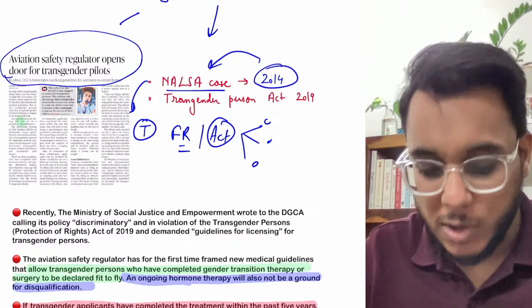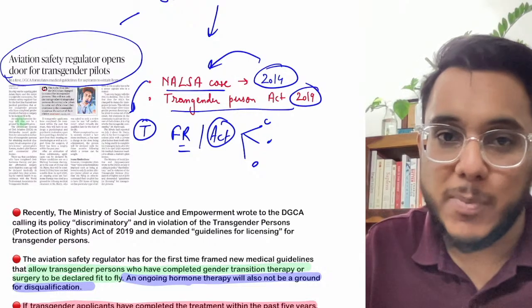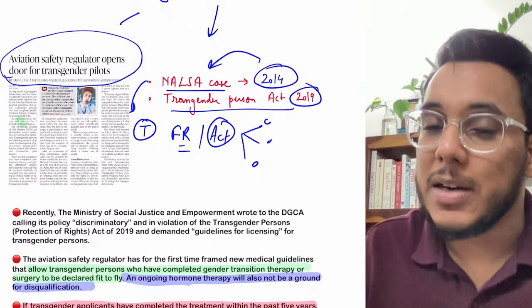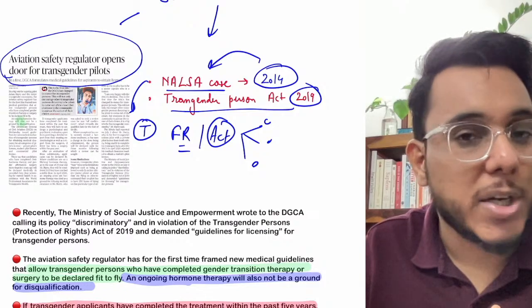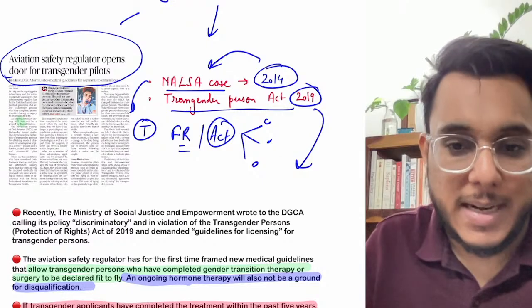Now guys, on the basis of the NALSA judgment, the Transgender Persons Act of 2019 came, which provided that transgender people can affirm their sexual identity. Transgender people will not be discriminated against. Equal opportunities will be provided to transgender people. All these things came in the Transgender Persons Act of 2019.